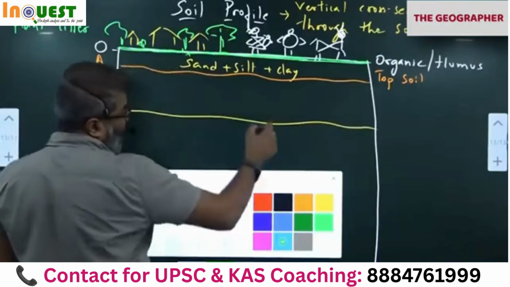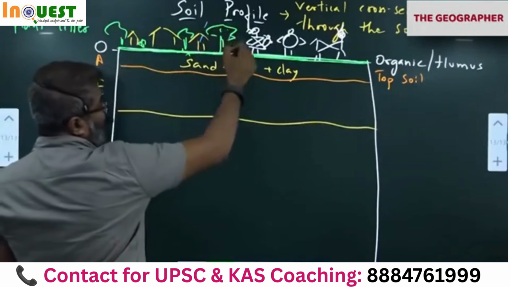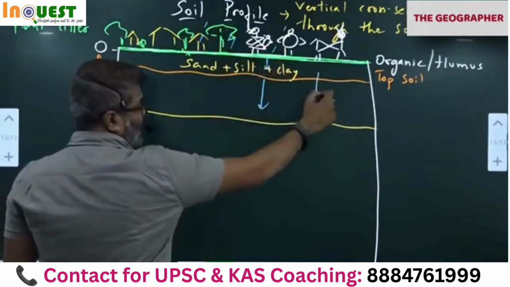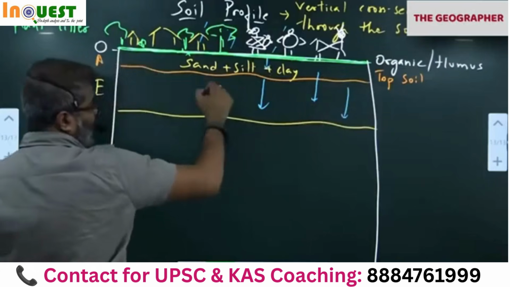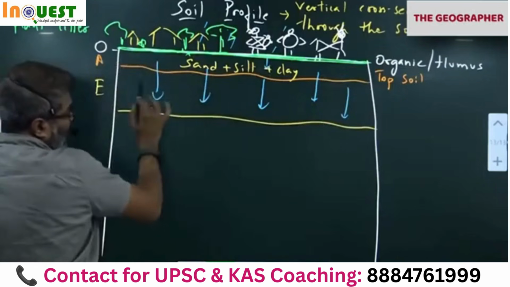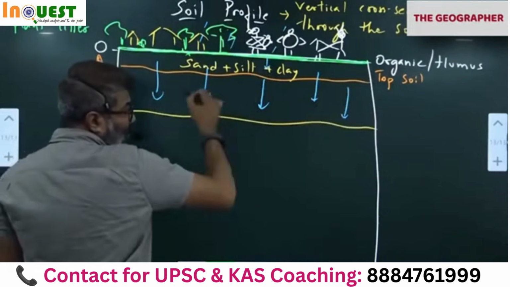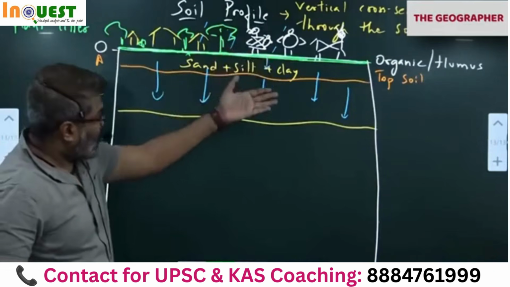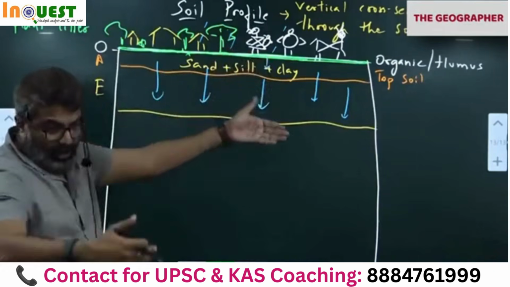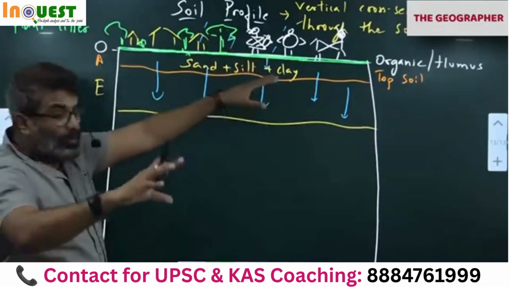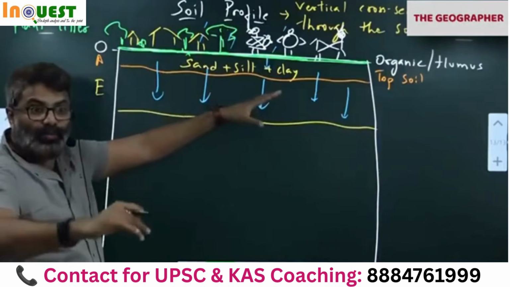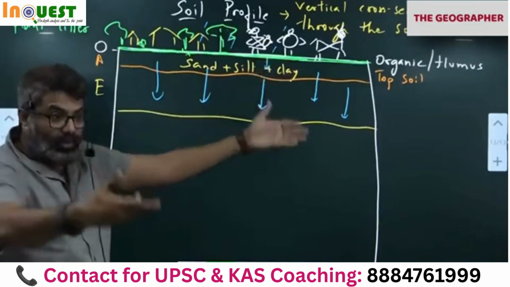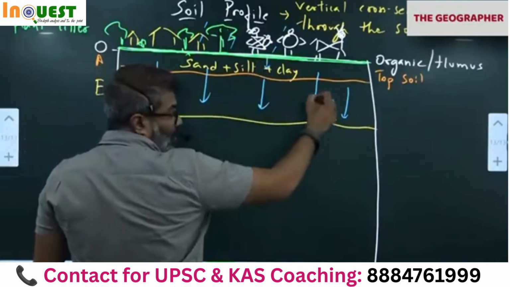What happens now? Whenever water falls on the surface, like rainwater, the rainwater comes down and percolates through this region, correct? As it comes through, this is rocks here. Many minerals will dissolve. Okay, this is sand, silt, clay. As it comes down, this is a rock layer. As it passes through this region, many of the minerals which are in the rock will dissolve. We call them soluble minerals. Sulfates, nitrates, chlorides and all will dissolve, and they get removed, because water is going where?